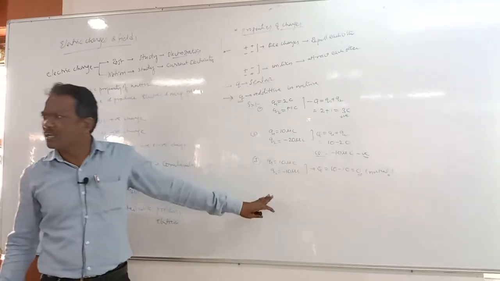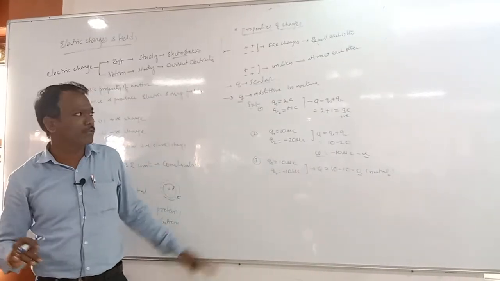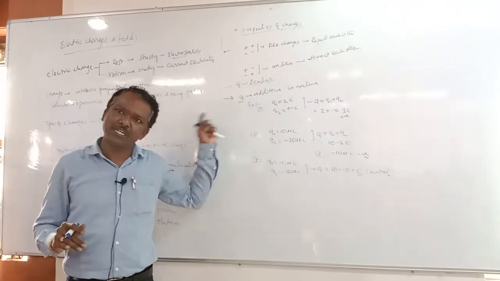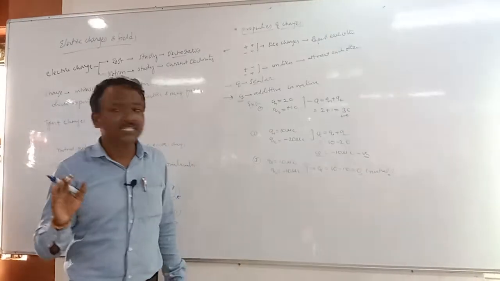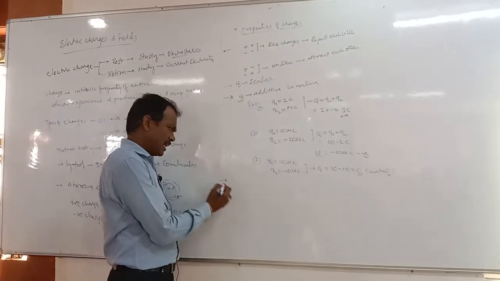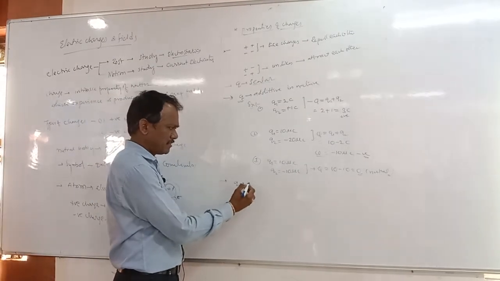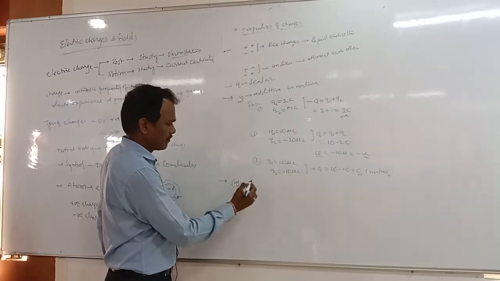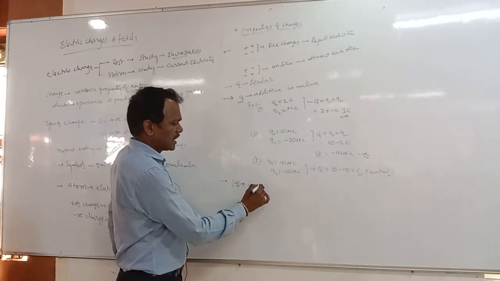In general, scalar addition is possible, which obeys scalar addition. So charge is additive in nature. And charge q is conserved.